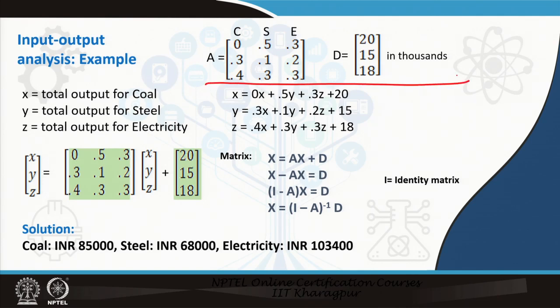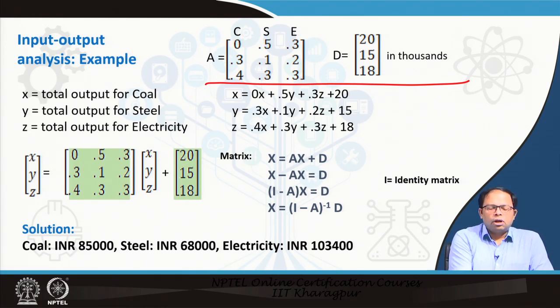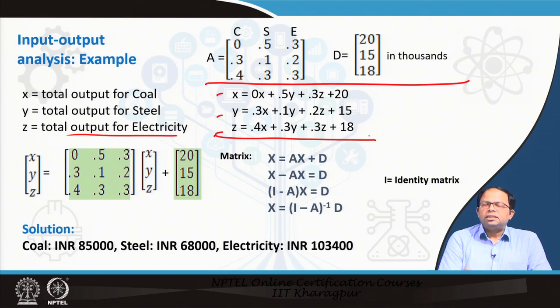Coming to the example, this is what we just showed you, and then I can write X is equal to the total output of coal, Y is the total output of steel and Z is the total output of electricity. So, X is equal to 0 into X plus 0.5 Y plus 0.3 Z plus 20. This X is the total output of coal. So, that output goes into coal, output that goes into steel, output that goes into electricity, plus the total consumption. So, we have got 3 equations and this needs to be solved.